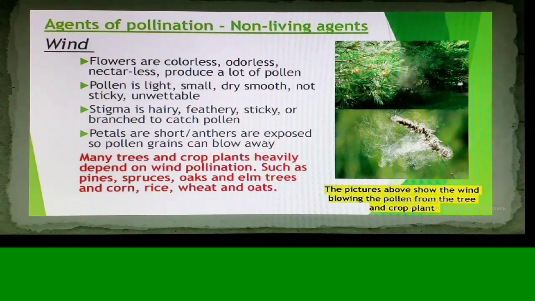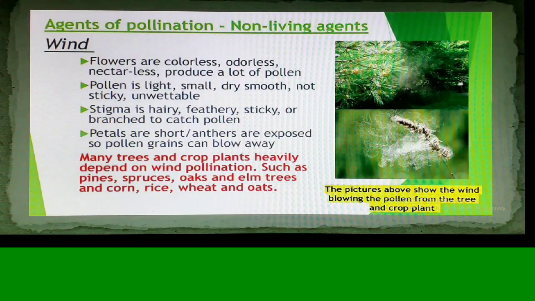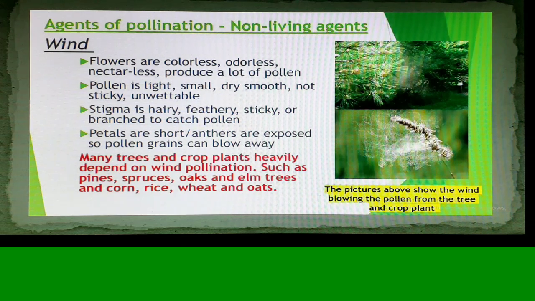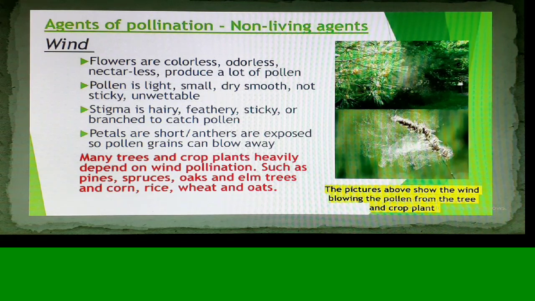See, now the next agent is the wind. For wind pollinated flowers, the flowers have to be odorless and colorless, or the petals, if present, are either absent or hairy, so that there is no hindrance to the transfer of pollen grains to the stigma.